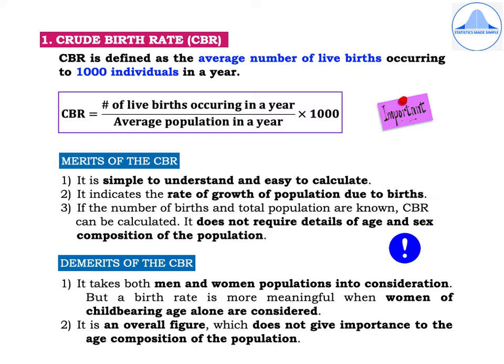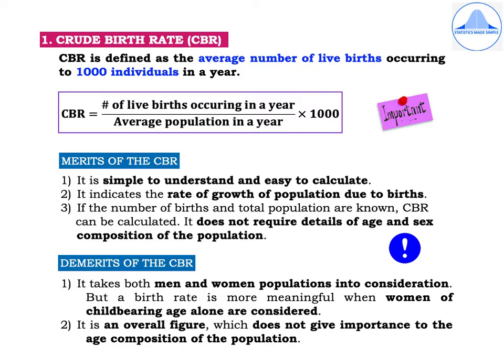So, it indicates the rate of growth of population. Third, if the number of births and total population are known, CBR can be calculated. It does not require details of age and sex composition of the population.